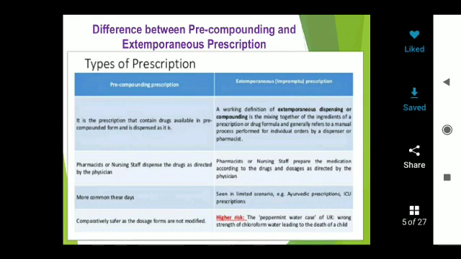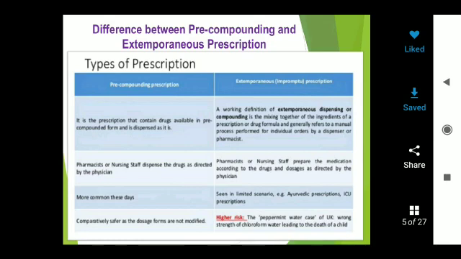Next, coming to extemporaneous prescriptions. In these prescriptions, the mixing together of ingredients of the prescription or drug formula is generally referred to as a manual process performed for individual orders by the dispenser or pharmacist.